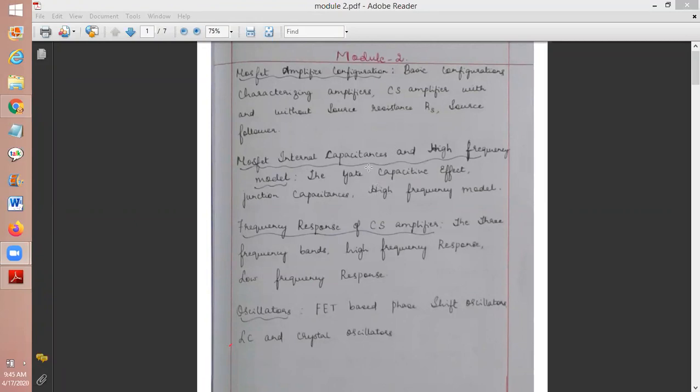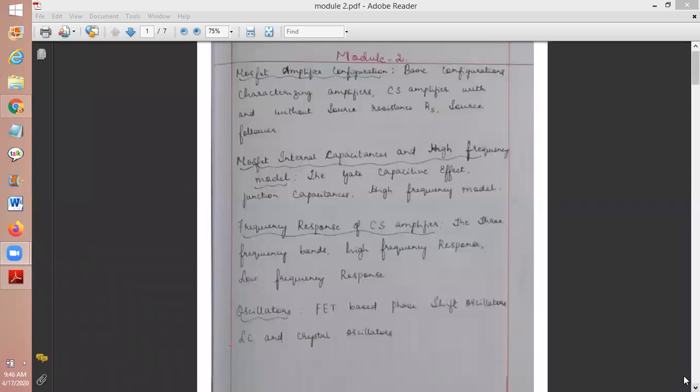Okay. Next, after this, frequency response of a common source amplifier. See, frequency response means you actually have three frequency bands, that is low frequency, mid frequency and high frequency. So how does a common source amplifier behave in all the three regions? That we will be studying in the frequency response of common source amplifier. The last one we will be studying is the oscillators. In oscillators we will be studying phase shift oscillator, LC oscillator, crystal oscillator, all the different types of oscillators. Understood?